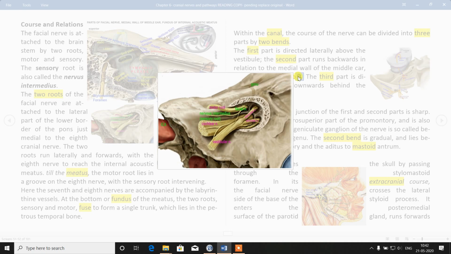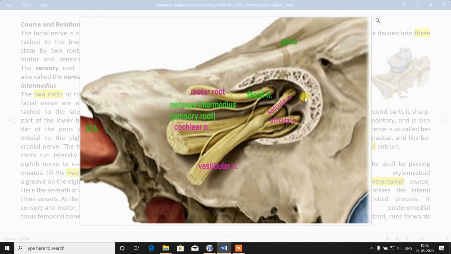Now this is your internal auditory meatus. This internal auditory meatus is transmitting the 7th and 8th cranial nerves. Our facial nerve has 2 roots: a motor root and a sensory root. The sensory root is also known as the nervus intermedius.